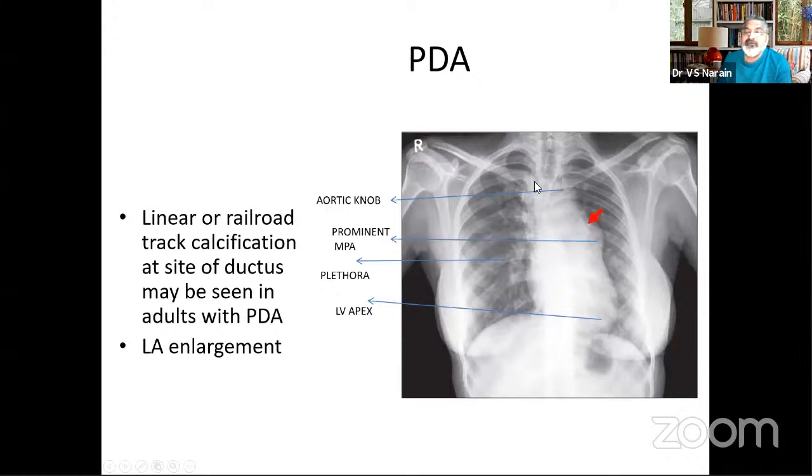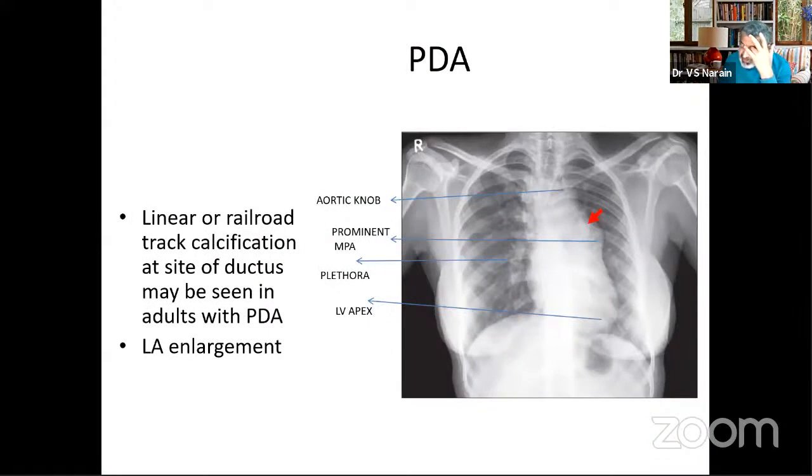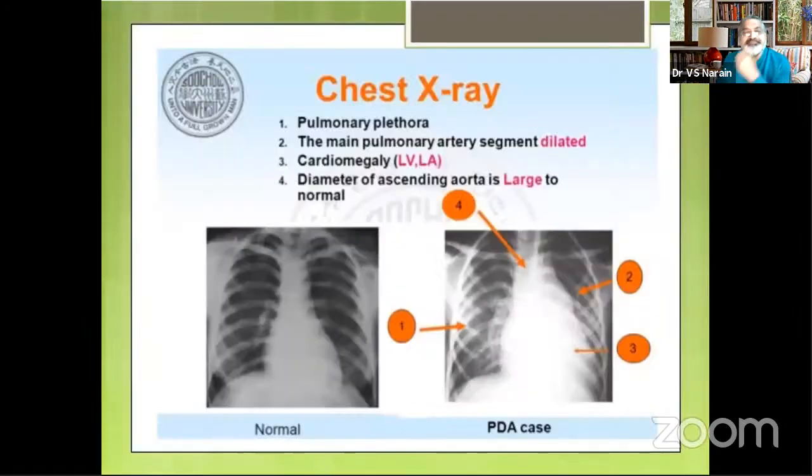When you come from above, you go like this, and then you go like that. So hairpin loops are seen classically with a duct. The catheter course would be like this. So this is the difference between the X-rays of ASD, VSD, and PDA.